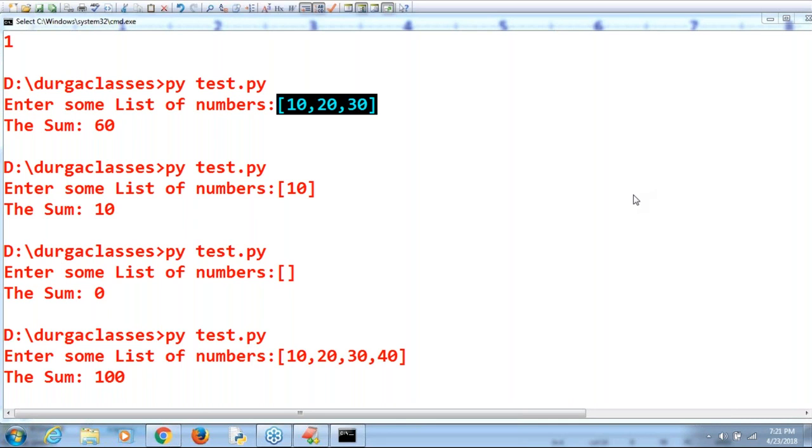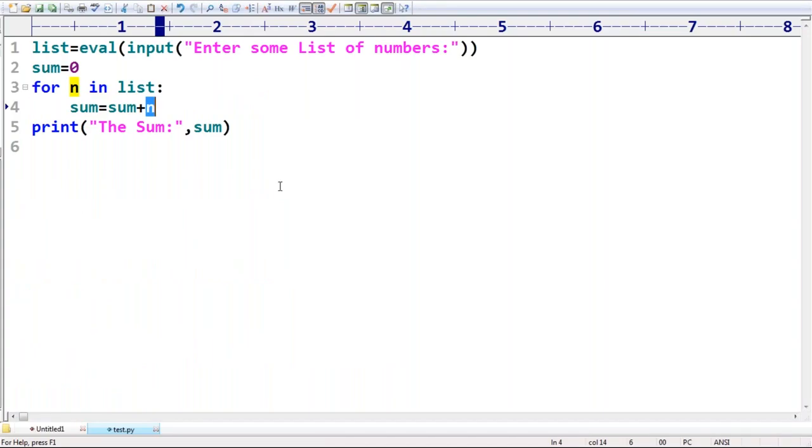Next, Alok, your doubt is how to determine the body of a for loop. Very simple. How can you identify that it is the body of the for loop? After the colon, based on the indentation, this is the body.